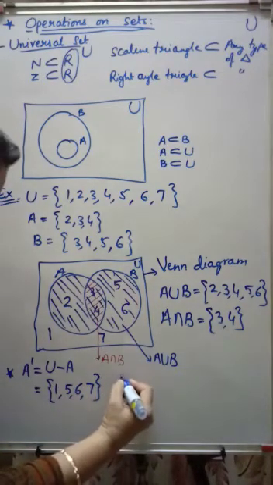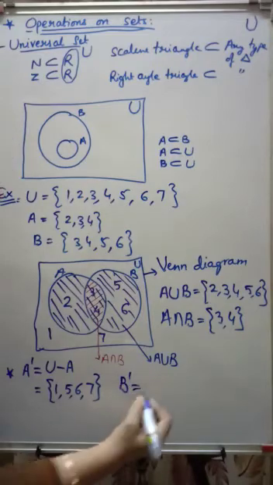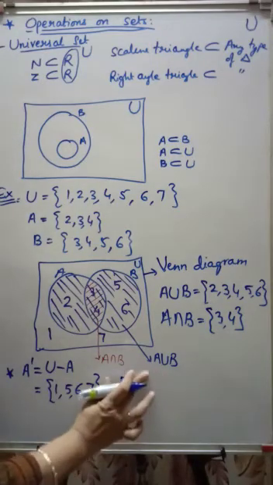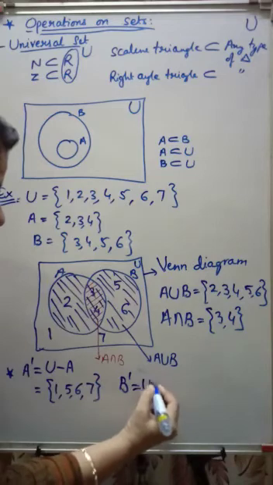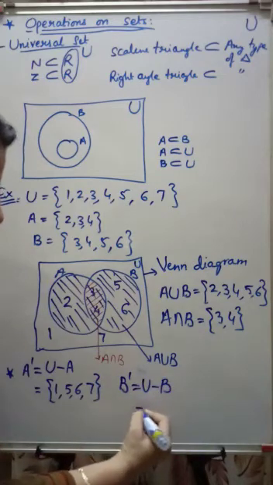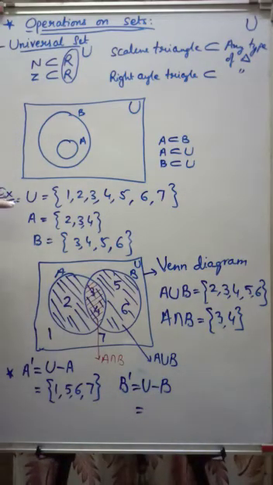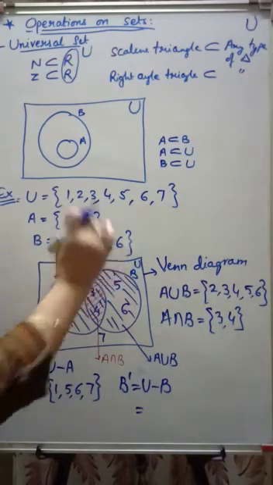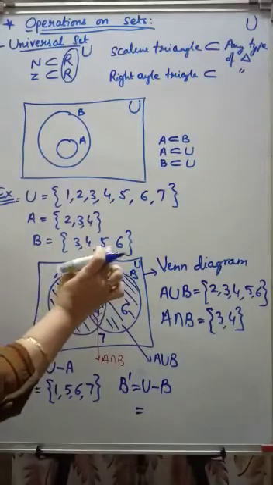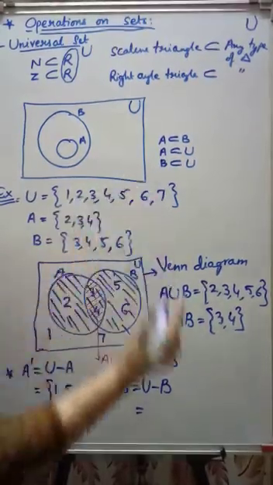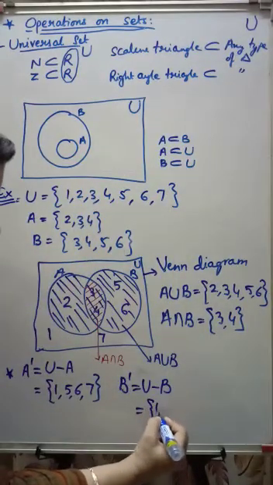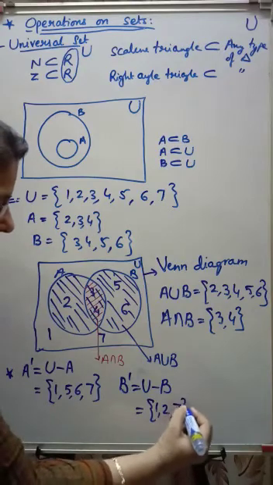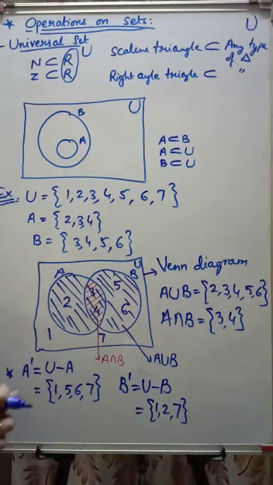What is my B complement? B complement is nothing but U minus B. The elements which are in U but not in B. So remove these elements which are in B from U. 3, 4, 5, 6, you cut it, you get 1, 2 and 7. So this is 1, 2 and 7. This is B complement. So you know, understood A complement and B complement.